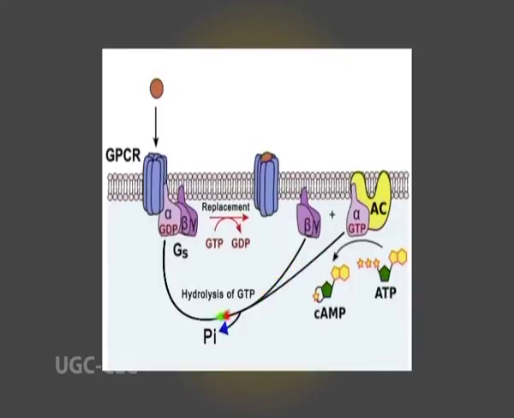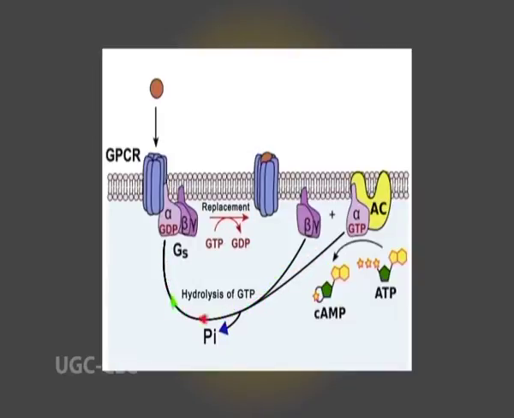G proteins are trimers. Each has a unique alpha subunit but a beta-gamma dimeric subunit that is similar among family members. The alpha subunits bind to receptors, to effector molecules, and to guanosine diphosphate (GDP) and guanosine triphosphate (GTP). The beta-gamma dimeric subunit may serve to attach the G protein to the plasma membrane. In its inactive state, the G protein is bound to GDP.